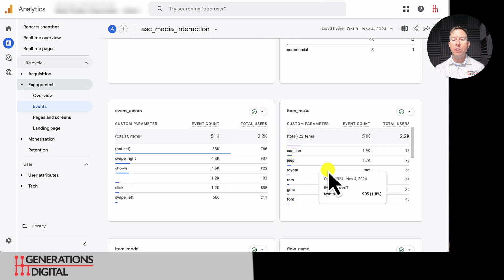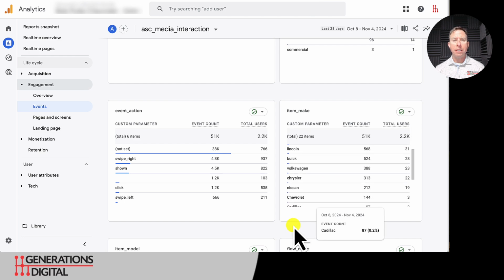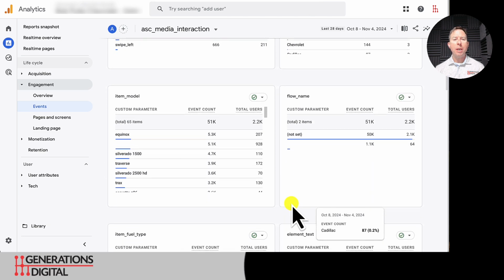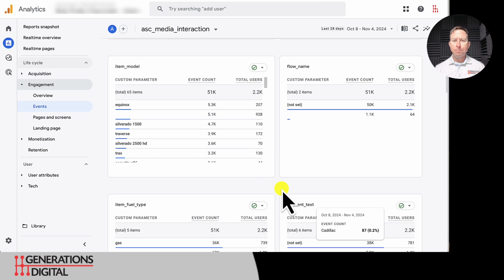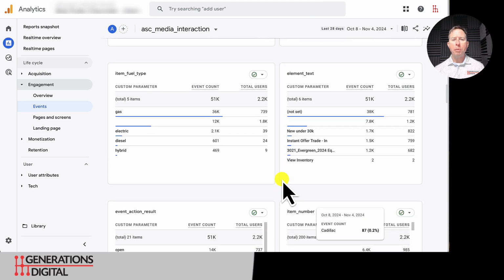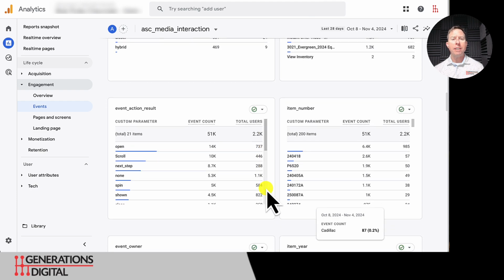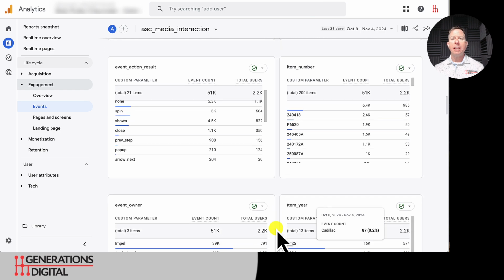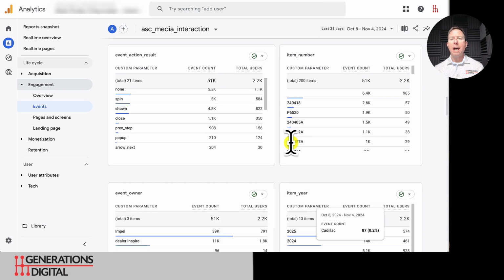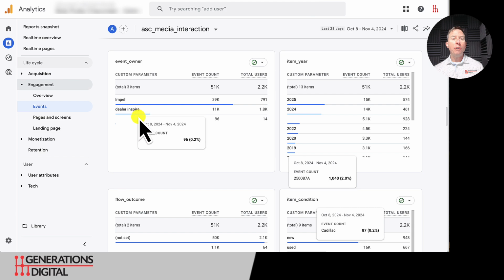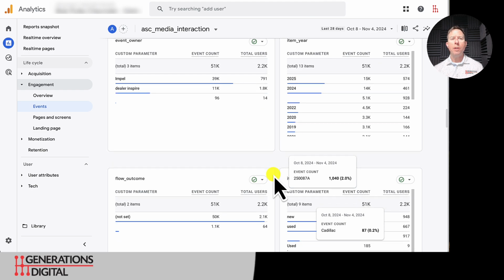Now we've got item make. So here's all the vehicles that had media interaction on them. There's the models of the vehicles. We can keep going down here. It really breaks down anything with item underscore. Item means vehicle, and that happened on a VDP. So you won't always have things that occurred on a VDP, but often you will. Item number is stock number. Event owner: this is a Dealer Inspire website, and it looks like there's some Impel events firing, most likely for their messaging tool on there as well. The year of the vehicle and so on.